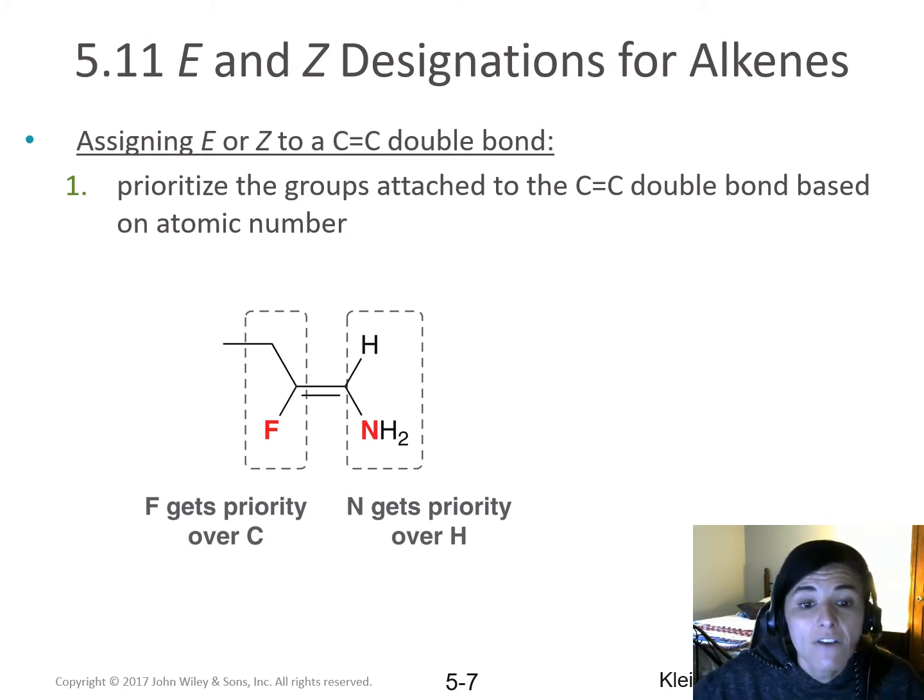So I can see for my left-hand carbon, I've got a fluorine directly attached and a carbon directly attached. Fluorine's got the higher atomic number. That's my number one priority. The ethyl group with the carbon will be number two. On the right side, I have a nitrogen directly attached and a hydrogen. Nitrogen has the higher atomic number. That is priority number one.